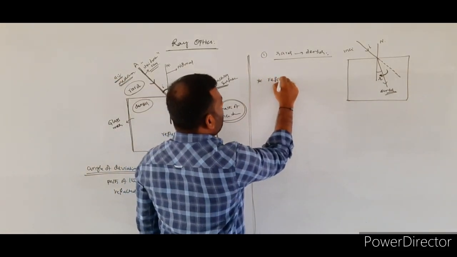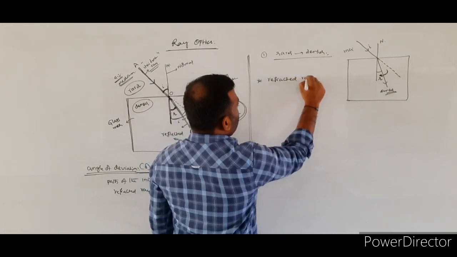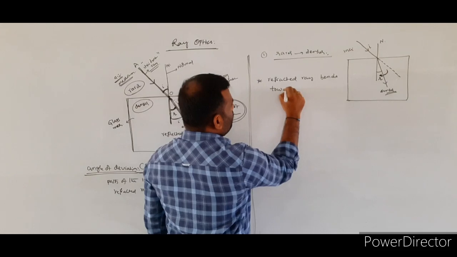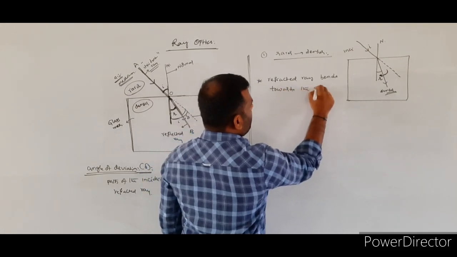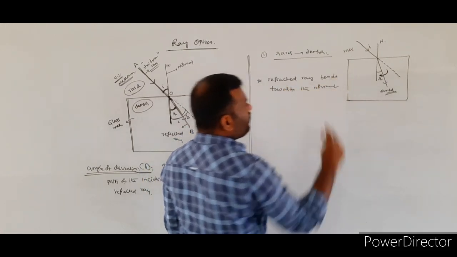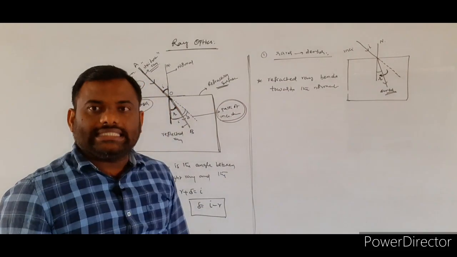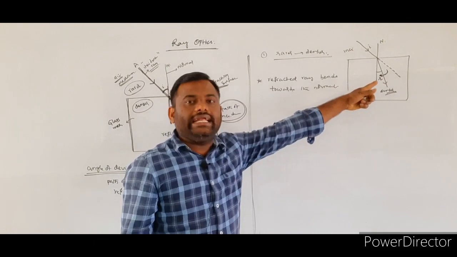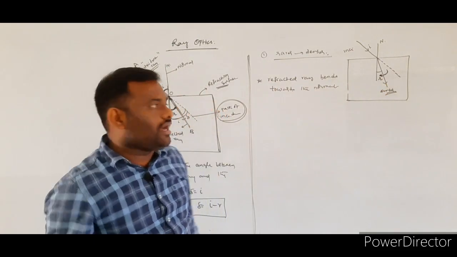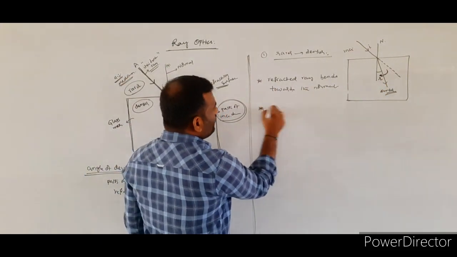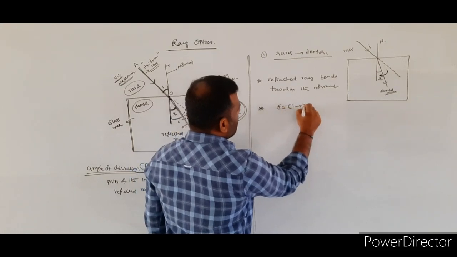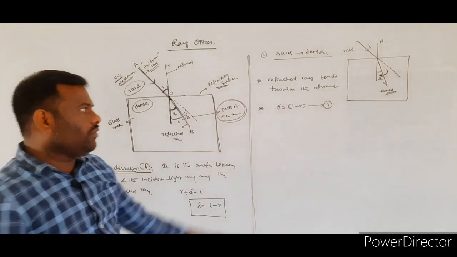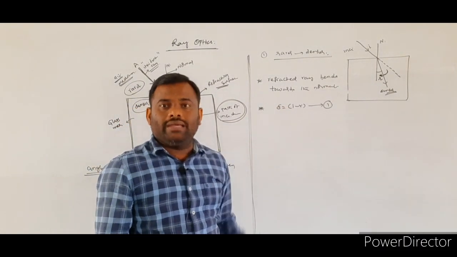The refracted ray bends towards the normal. Whenever the light travels from rarer medium to the denser medium, the refracted light ray bends towards the normal. And in this case, the angle of deviation delta is equal to i minus r.